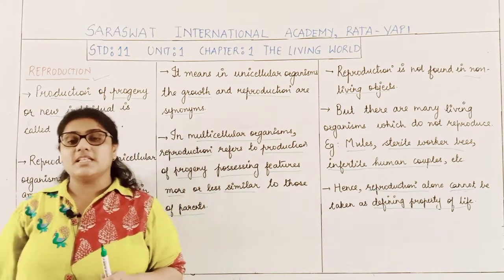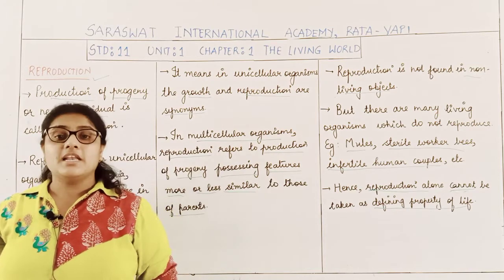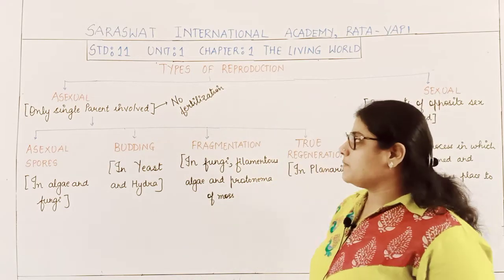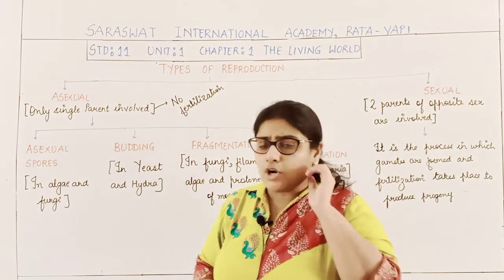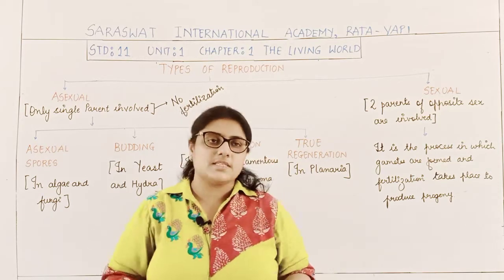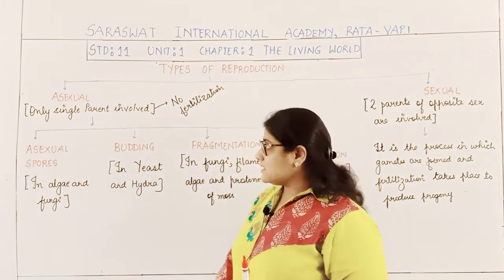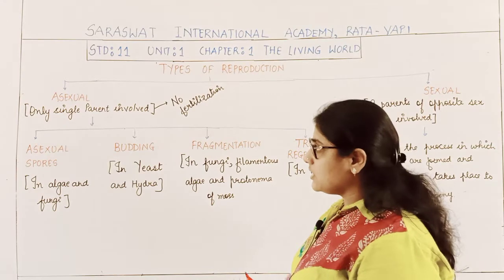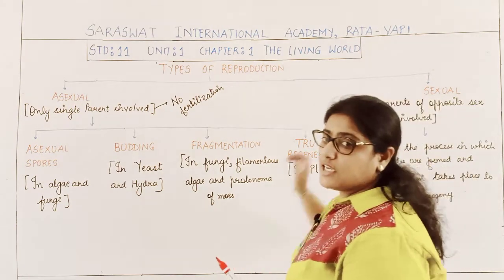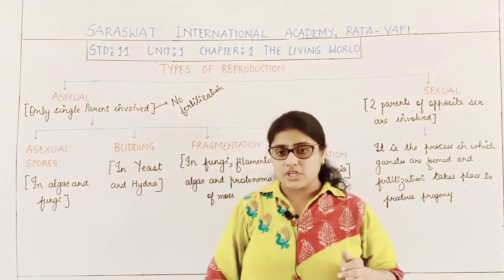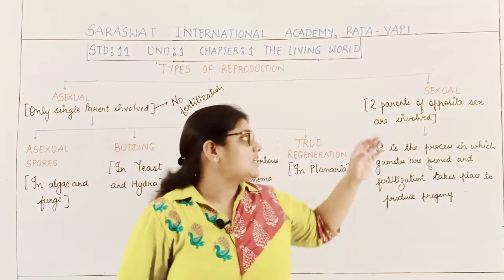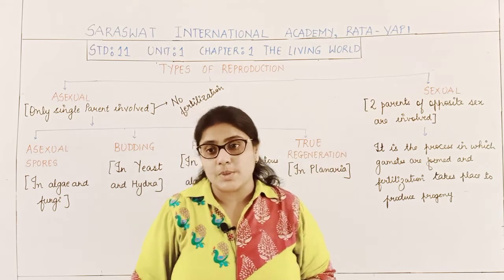So that was the general introduction of reproduction. Now students, we will study the types of reproduction. First of all, we have studied what is reproduction: it is the process of production of the new individual. Now there are two different types of reproduction. One is asexual reproduction and the second is sexual reproduction. The process of reproduction can be broadly divided into these two types.